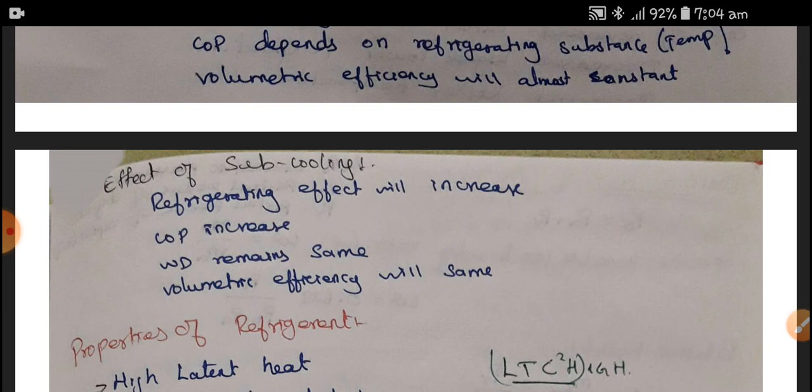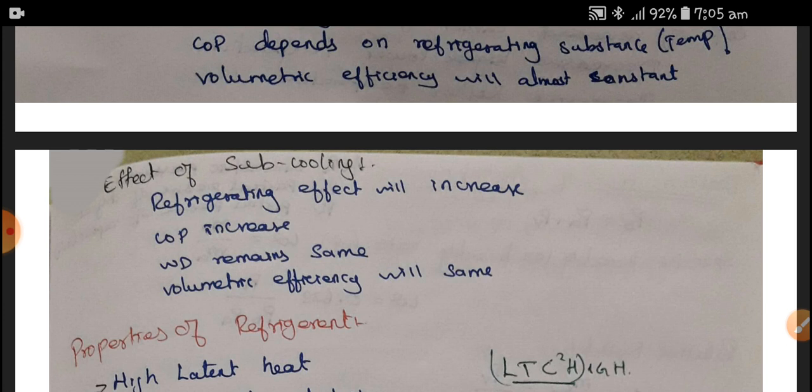So in the vapor compression system, the best method for improving the COP is subcooling. If we introduce subcooling, it will produce a very good refrigeration effect. For the same work done and the same volumetric efficiency, we can increase the refrigerating effect as well as the COP.